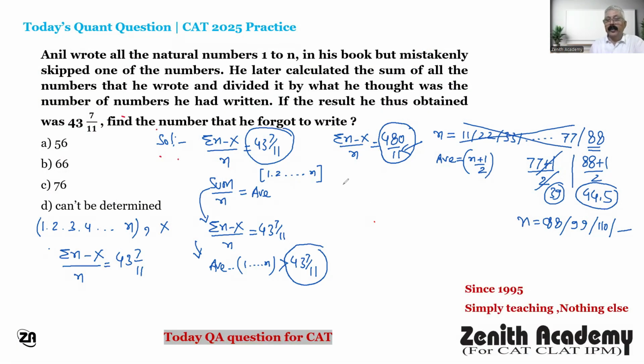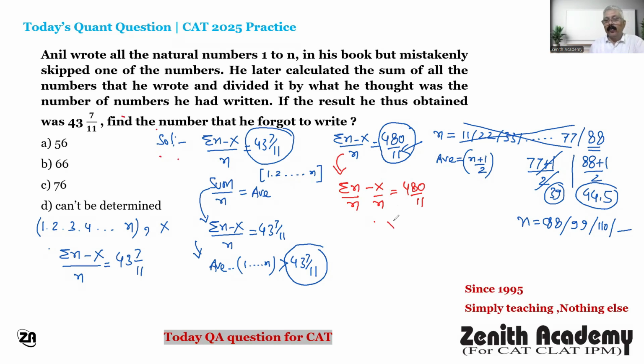And now see, sigma n minus x upon n, right? Means I can write sigma n upon n minus x upon n is equal to 480 upon 11. Look here, x upon n.